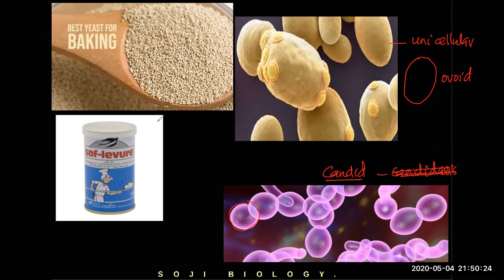This one is used for making bread. And what's the scientific name of this? This is called Saccharomyces. That's the scientific name of the yeast. Yeast is called Saccharomyces. And this is the second kind. It's called Candida. Candida is the name of the fungus, and it's circular in shape.